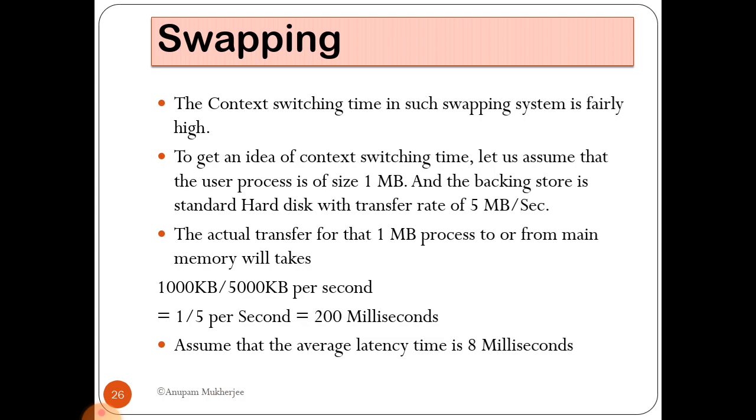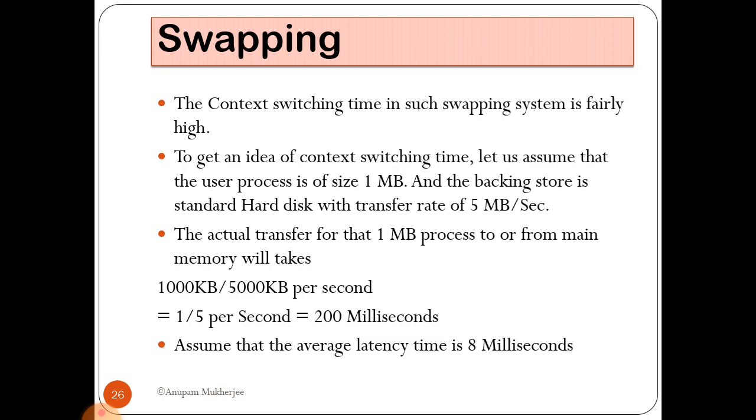To get an idea of context switching time, let us assume that the user process is of size 1 MB and the backing store is a standard hard disk drive with a transfer rate of 5 MB per second. So the actual transfer of that 1 MB process to or from main memory will take 1000 KB divided by 5000 KB per second, which is 1 by 5, that is 200 milliseconds.